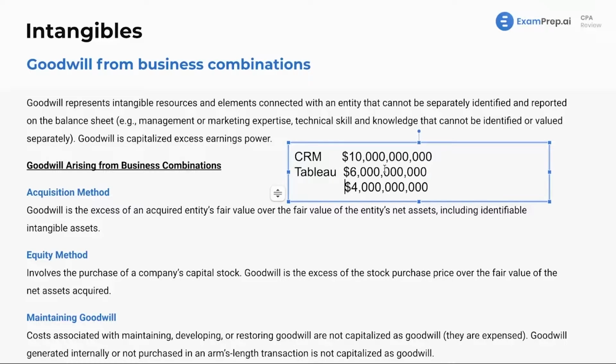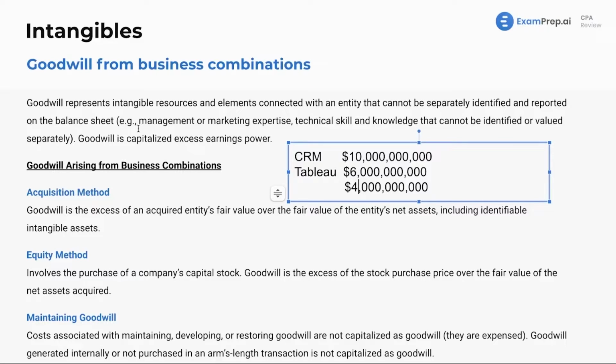Now, keep in mind also, we'll see in our section on business combinations, let's say we somehow get a discount. We paid $5 billion for a $6 billion company. Now, this $1 billion difference is now a gain. It's a bargain purchase. We purchased it for less, and it's a gain. But not important for this section. Definitely important for later sections. So I wanted to point that out. That's what we've got going on here.